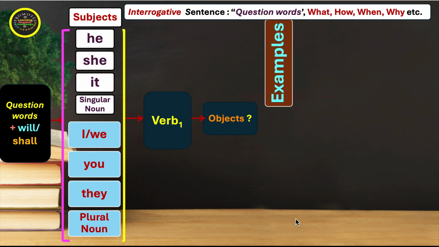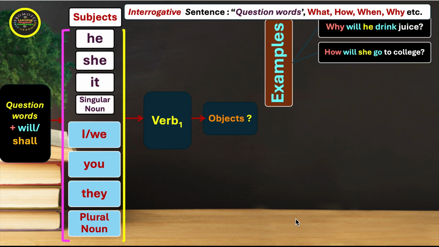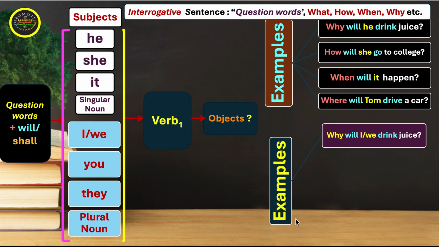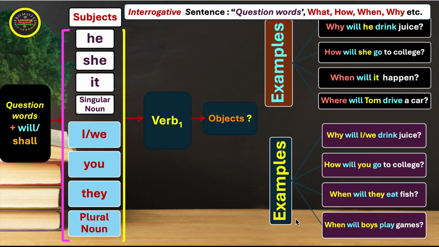Let's see the examples. Why will he drink juice? How will she go to college? When will it happen? Where will Tom drive a car? We have some more examples. Why will I or we drink juice? How will you go to college? When will they eat fish? And when will boys play games? So the question words will come first. After that we have will or shall, and then we have subjects.